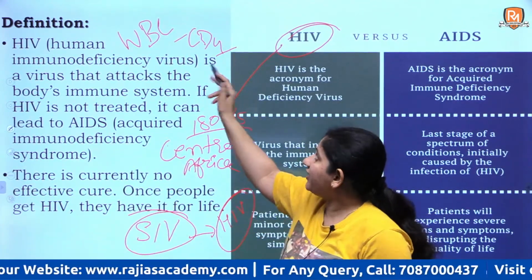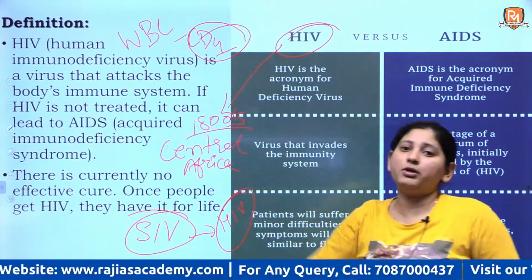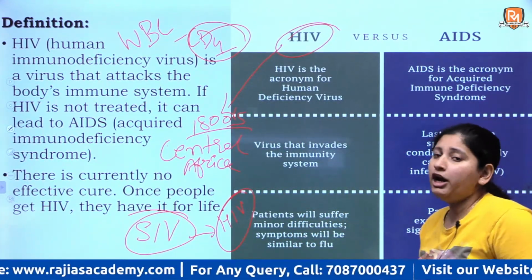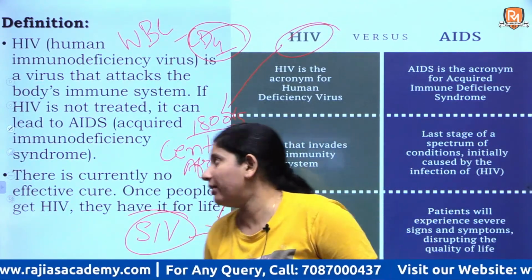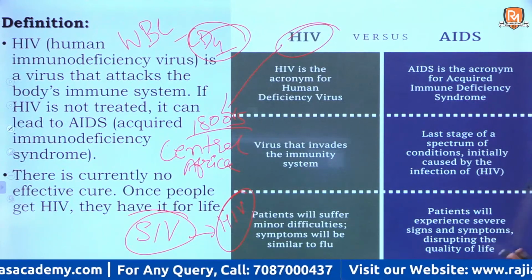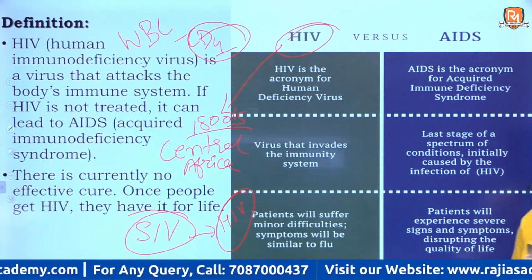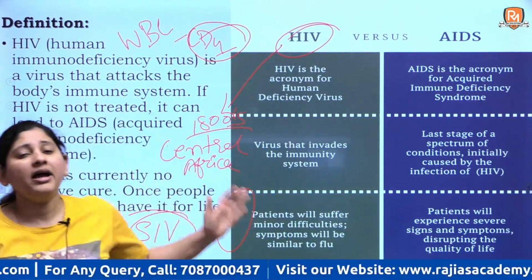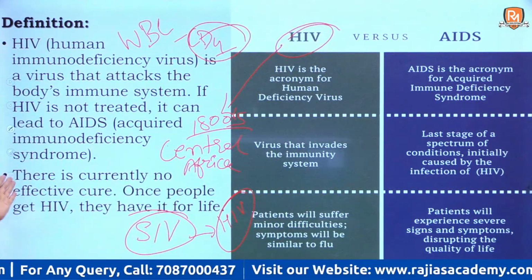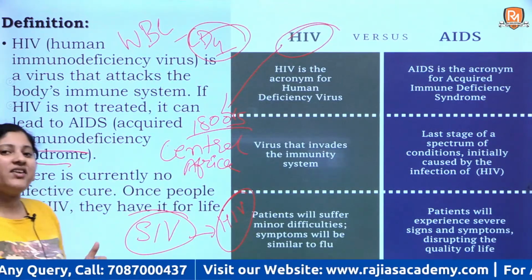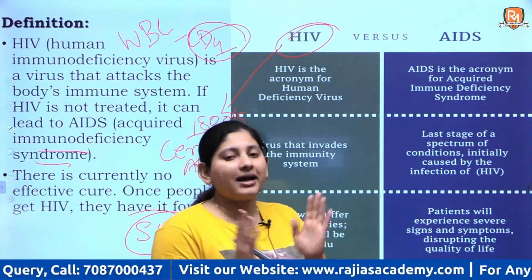But when HIV attacks these, they are unable to perform their function, and hence the immunity of your body drops to an extreme level. So if HIV is not treated, then it leads to the formation of AIDS. AIDS is acquired immunodeficiency syndrome. HIV is still containable.